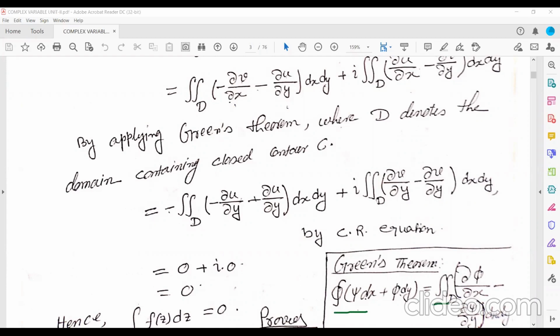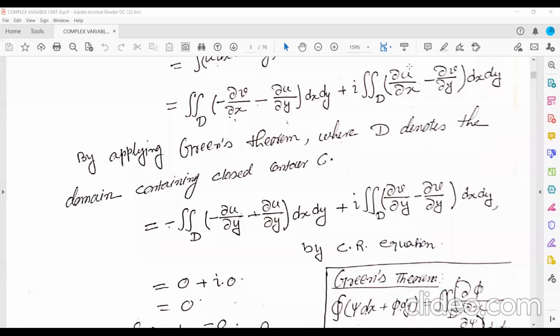The integral of psi dx plus phi dy, which is the notation of a line integral, is equal to the double integral of del phi by del x minus del psi by del y, dx dy. Here phi is differentiated with respect to x, and psi with respect to y.